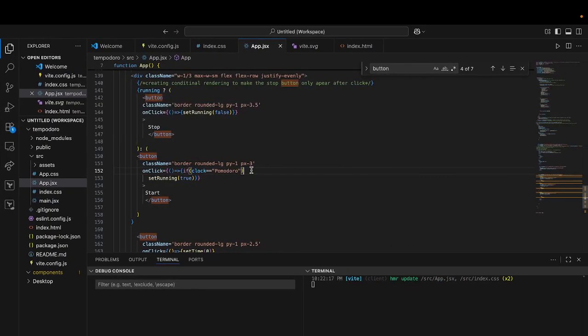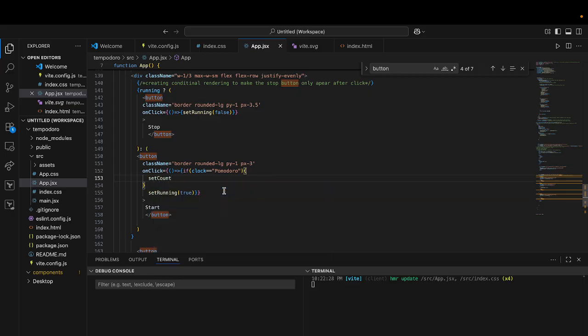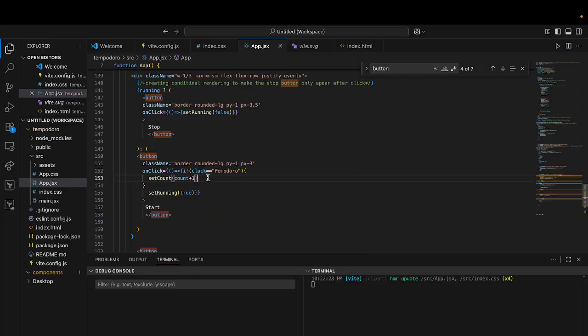Okay, yeah. If clock is equal to Pomodoro, then I want to set count to count plus 1. And we also set our running to true as well, and then we end up everything.